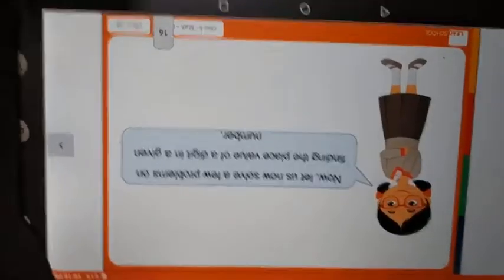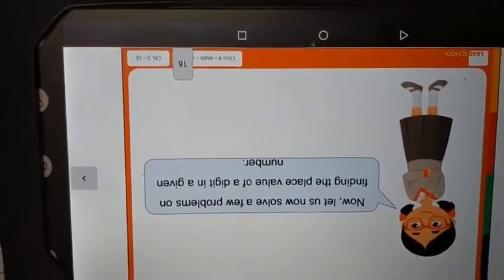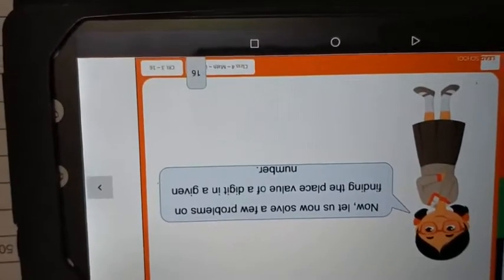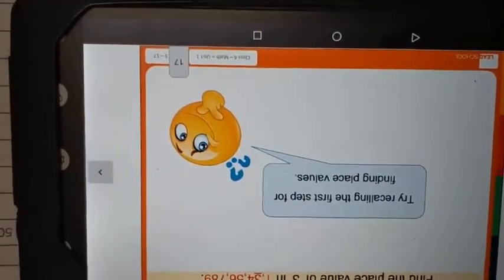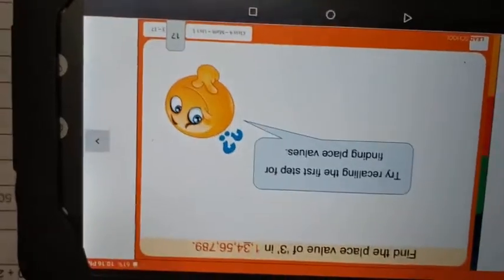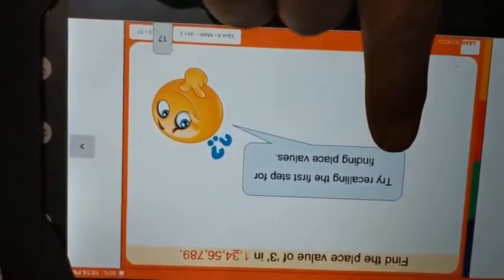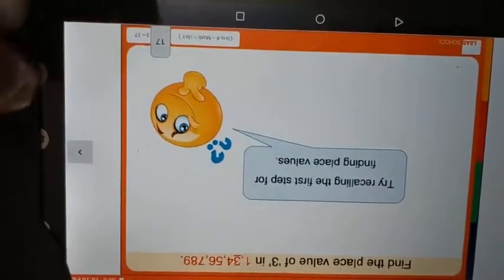Okay. Now let us solve a few problems on finding the place value of digits in the given number. Find the place value of 3 in the number. What we have to find? The place value of 3. Try recalling the first step for finding the place value.